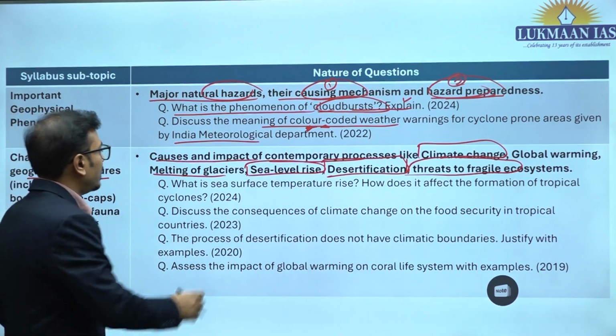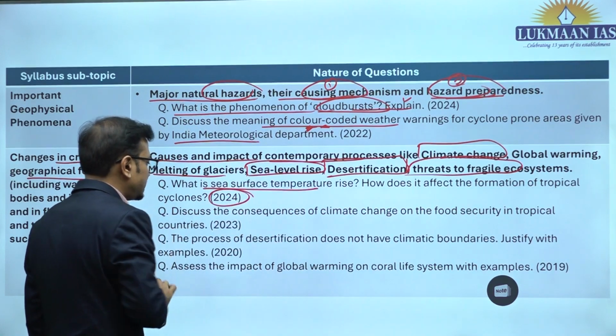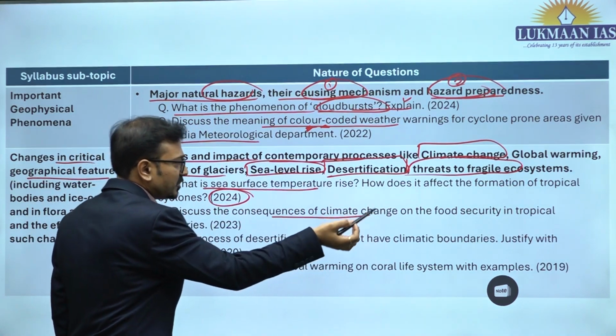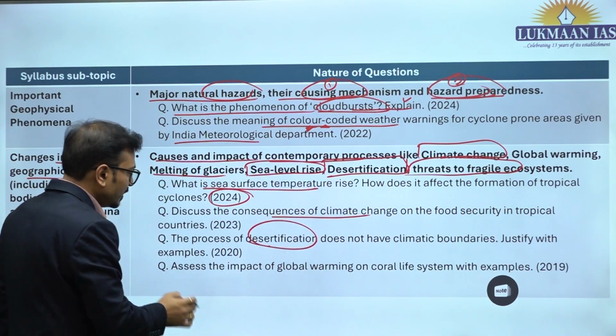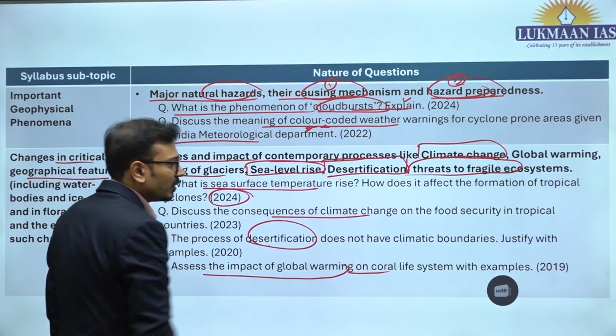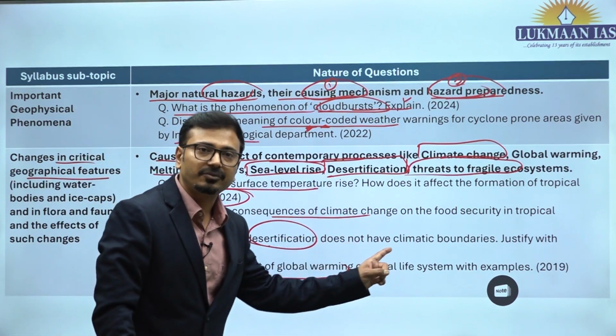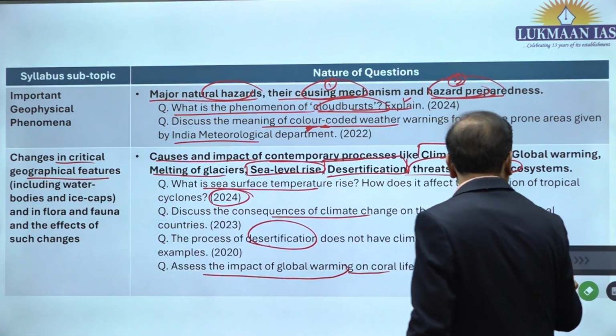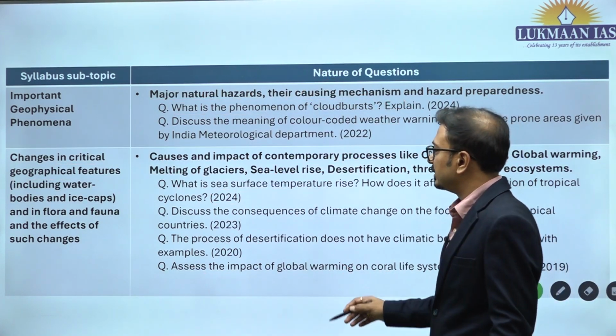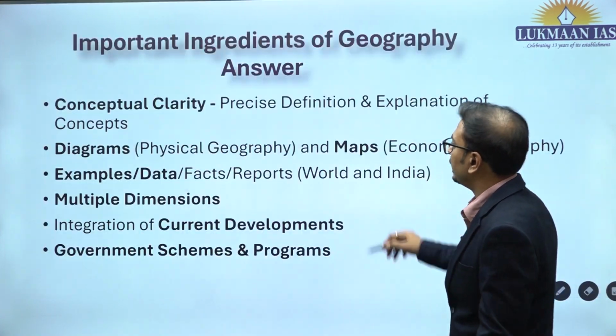Look at the question: sea surface temperature rise, last year's question. Consequences of climate change on food security of tropical countries. Process of desertification. Assess the impact of global warming on the coral life system. Again, a critical fragile ecosystem, coral ecosystems. This is how they are asking questions. So try to link with current developments in this part of the syllabus. I am going to tell you in detail about that.